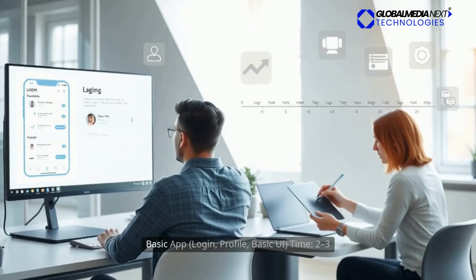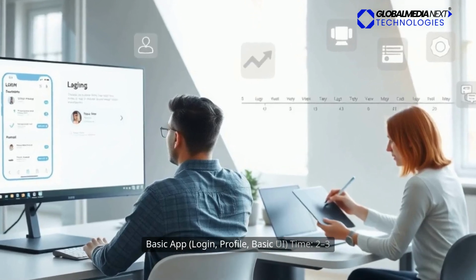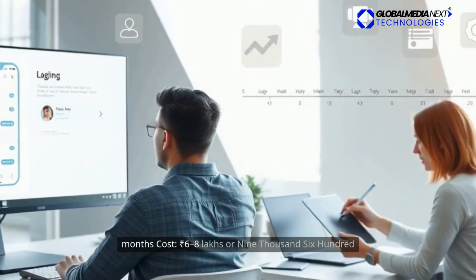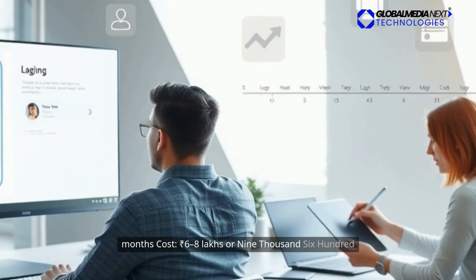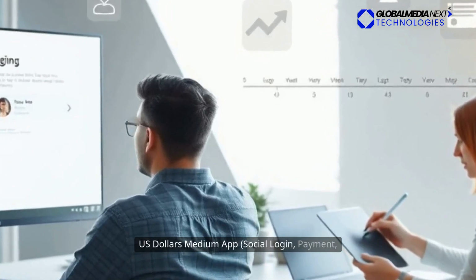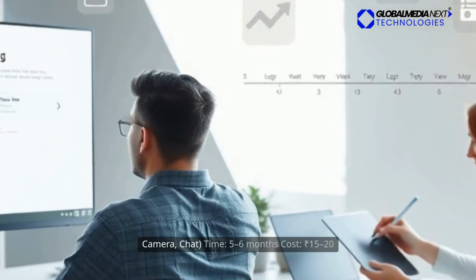Cost breakdown. Basic app: login, profile, basic UI. Time, 2 to 3 months. Cost, Rs 6 to 8 lakhs, or $9,600. Medium app: social login, payment, camera, chat.